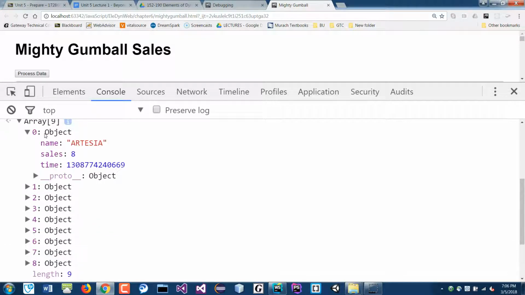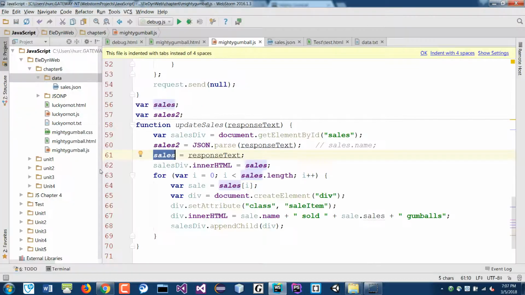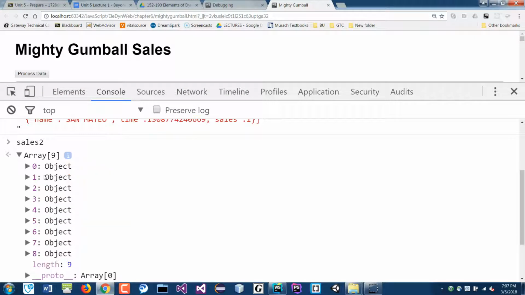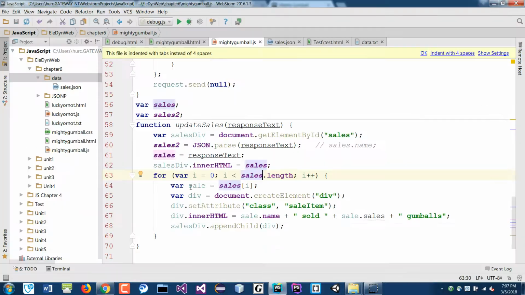Sales 0 object of name. Yeah. It's the array. Why does it not work here? Well, anyways, yeah, you have to access the array index 0 and then the dot name. I must have done something wrong there. So that's why this is important.